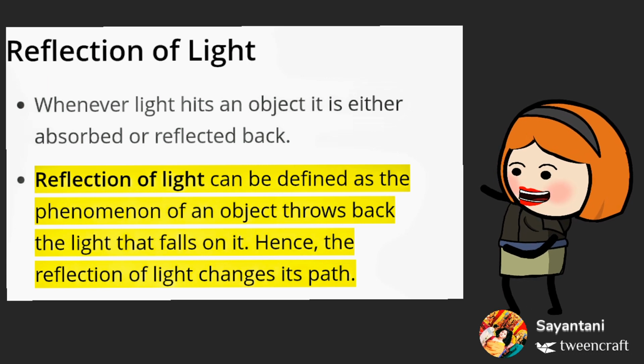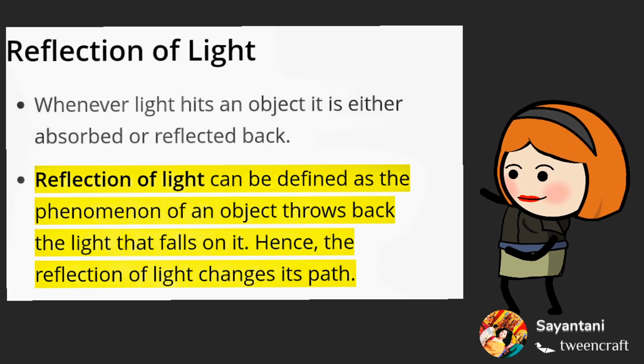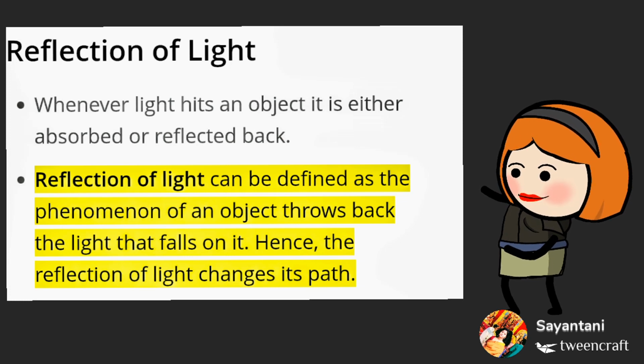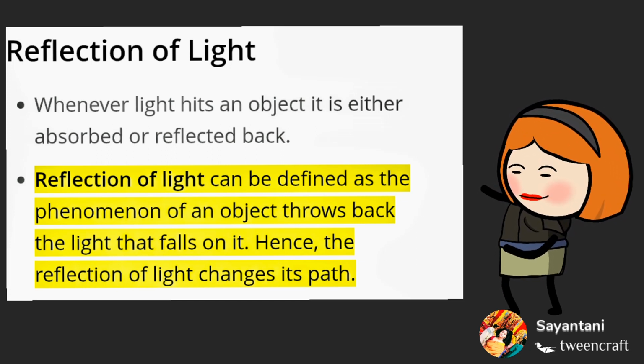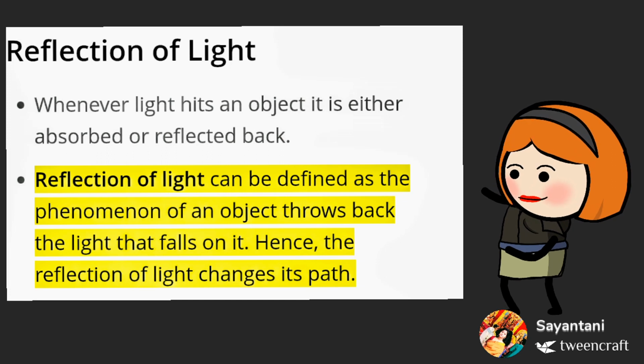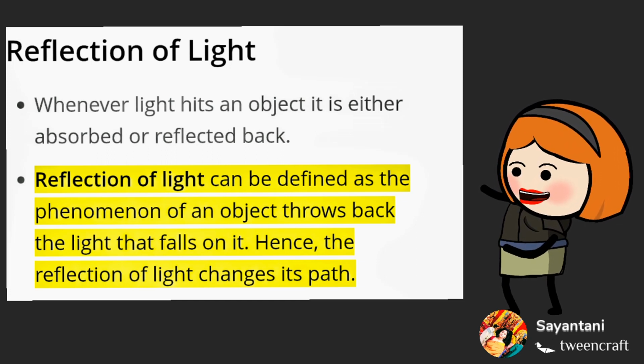Now, what is reflection? Reflection is a process or a phenomenon in which light rebounds or bounces back to the same medium. Means, if the light is coming from the air, the light again returns back to the same medium, that is the air. Suppose the light is coming from water, then the light will return back to the water. That light is called reflected light.